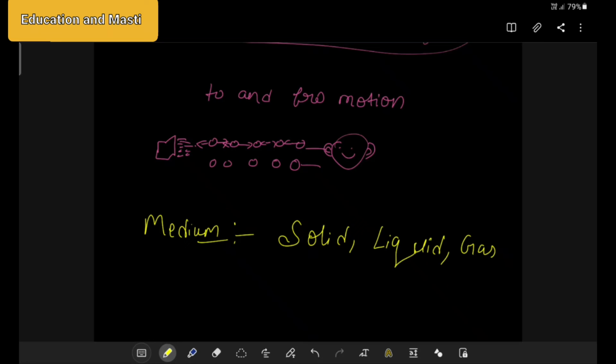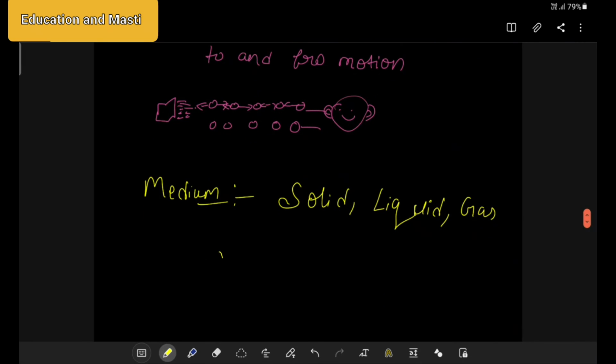You might have heard about light. Light travels in vacuum also. How is the proof? Light comes from the sun, and in space there is no liquid, solid, or gas. So there is vacuum, so light travels in vacuum. But sound cannot travel in vacuum. So we have a proof of this also.